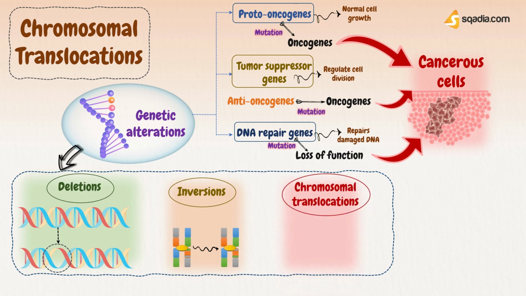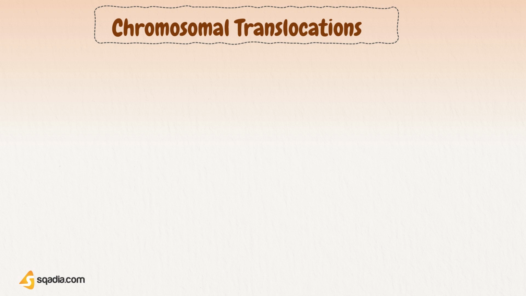And the last one is chromosomal translocations, that are translocations of chromosomal gene segments, and it is generally considered as the primary cause for many cancers including lymphomas and leukemias. So here we will discuss chromosomal translocations in detail. Let's see what it is.